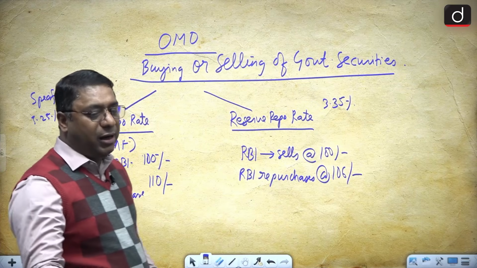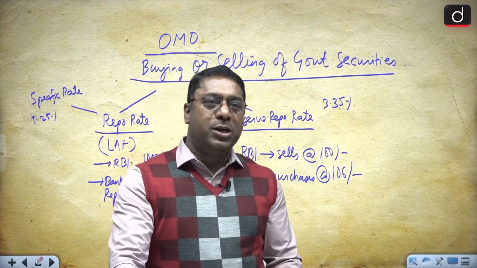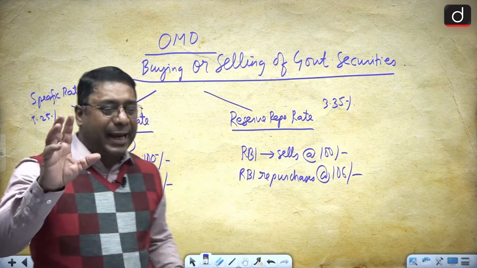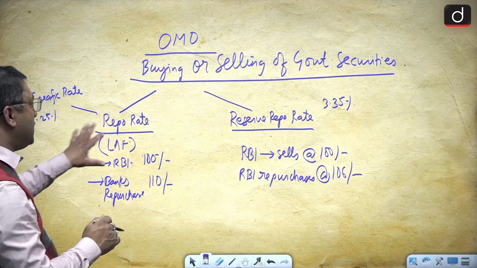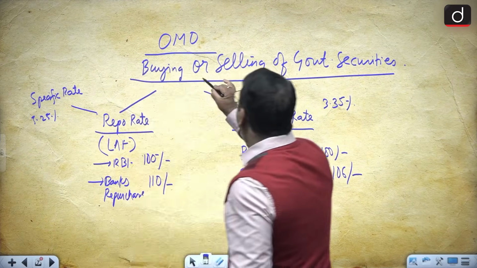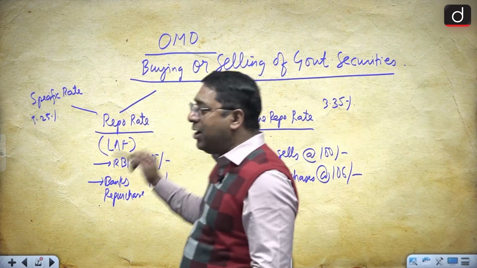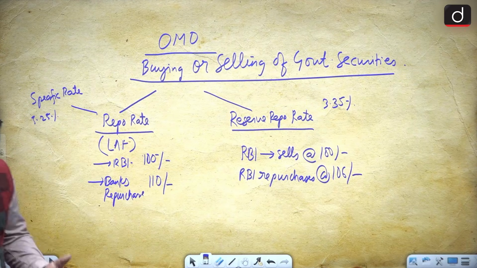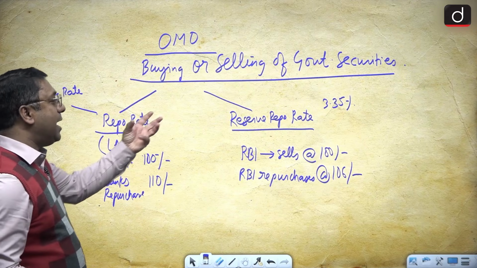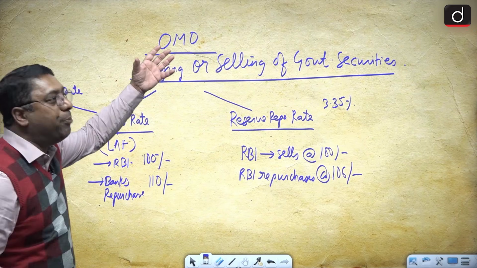So this is quite clear to all of you, what is the repo rate and what is the reverse repo rate. Is it clear? So once again, I'll tell you both the things. Here what we are seeing is that there is buying or selling of government securities. So when there is buying or selling of government securities, we can say that the repo rate and reverse repo rate are a part of open market operations.